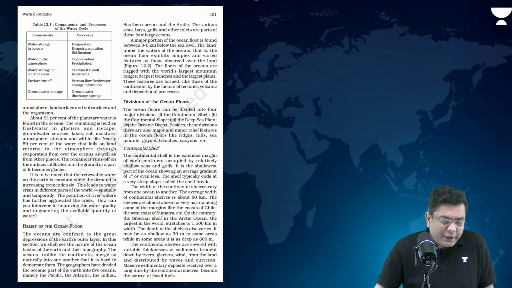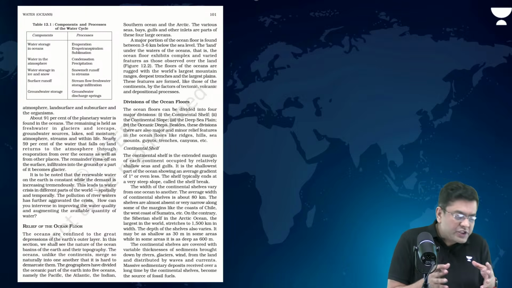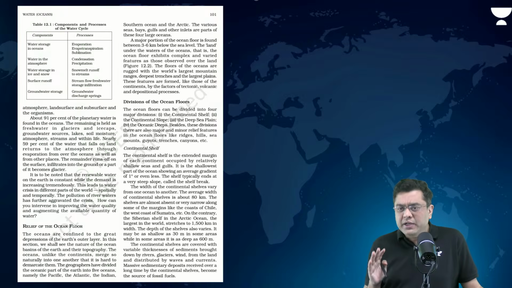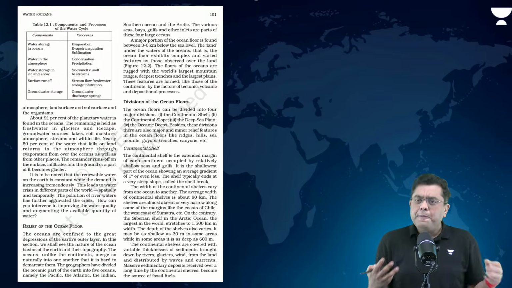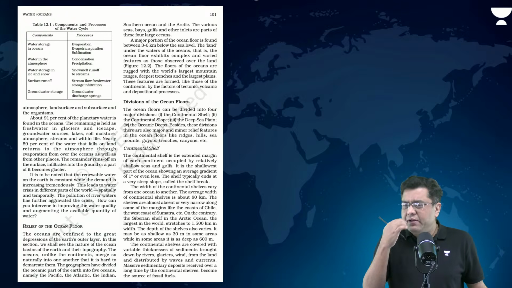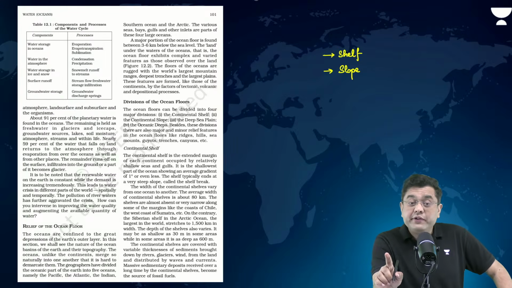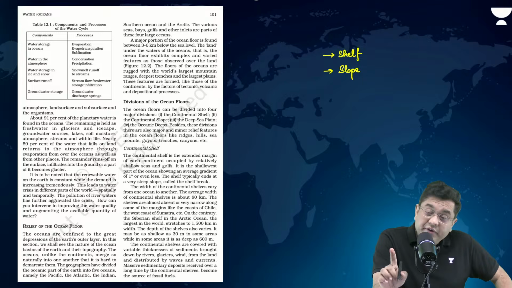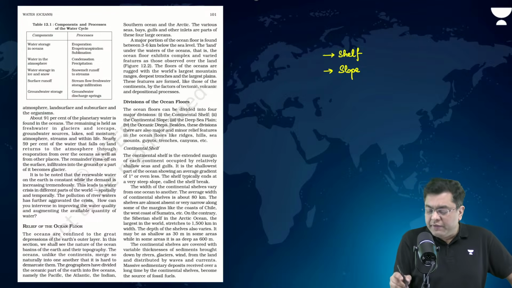Now, when we talk about the division of the ocean floor, you have the major relief features and you also have minor relief features. Major relief features occupy a larger area and are quite prominent. Amongst the major relief features, you have the continental shelf and continental slope. I told you, continental rise is not present everywhere. In certain regions, it can be absent as well, so that is why it is not considered a major relief feature.